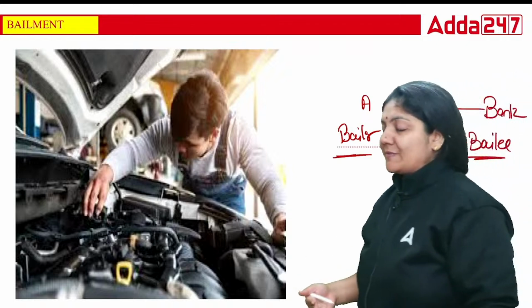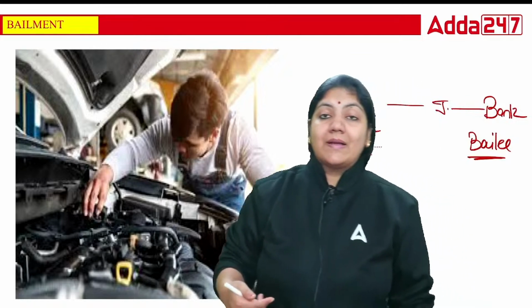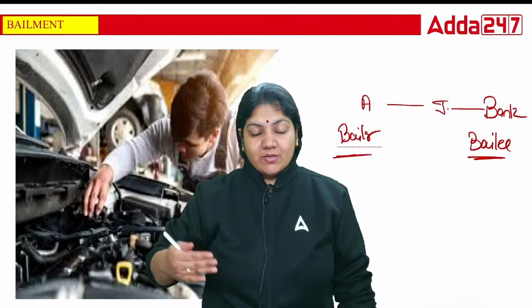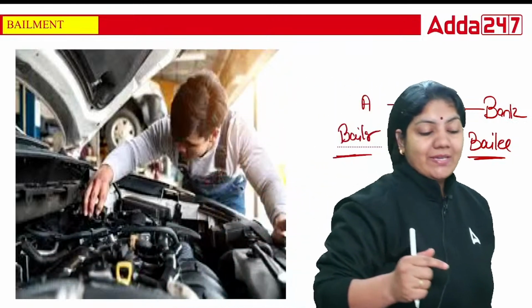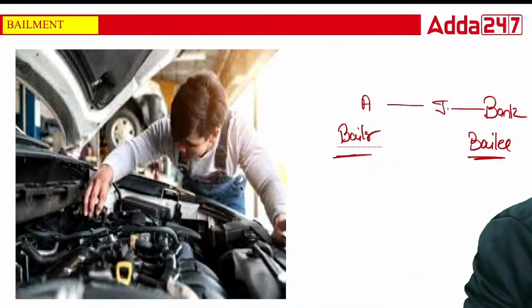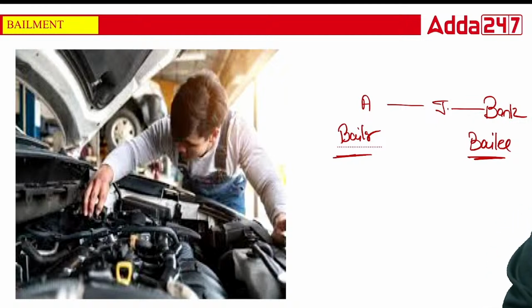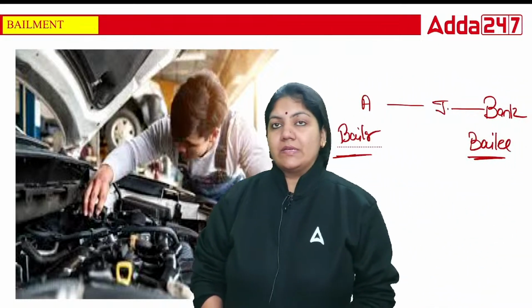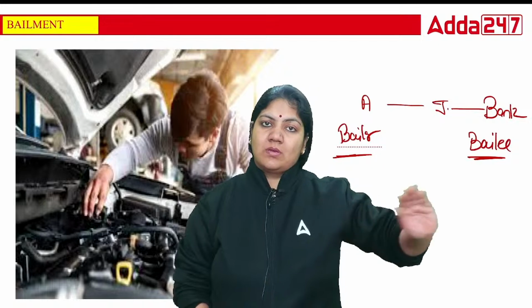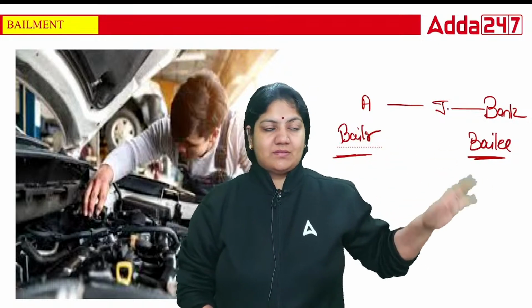In every special principle of contract, the party names are also there. So the bailor is the one giving the jewelry, and the bank is the bailee. The contract between A and the bank is called a contract of bailment. Suppose the bank takes care of the jewelry very carefully, but one day a thief takes out the jewelry.